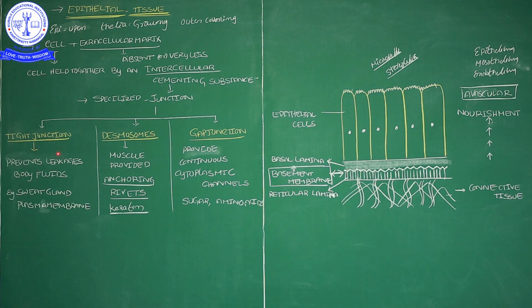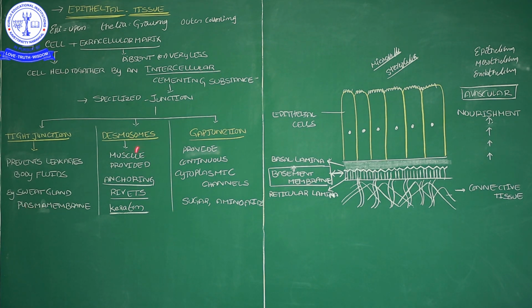In tight junctions, cells are tightly packed to prevent the leakage of body fluids. Just think about the urinary bladder or sweat glands; they hold a lot of fluids, and the fluids should not leak from their places. That is why tight junctions are present to prevent leakage of body fluids. Examples are sweat glands and plasma membranes.